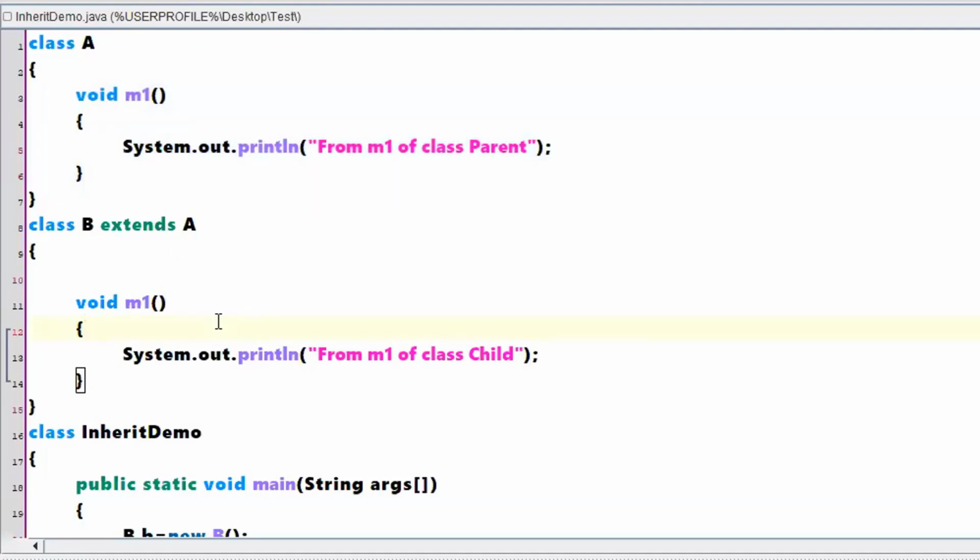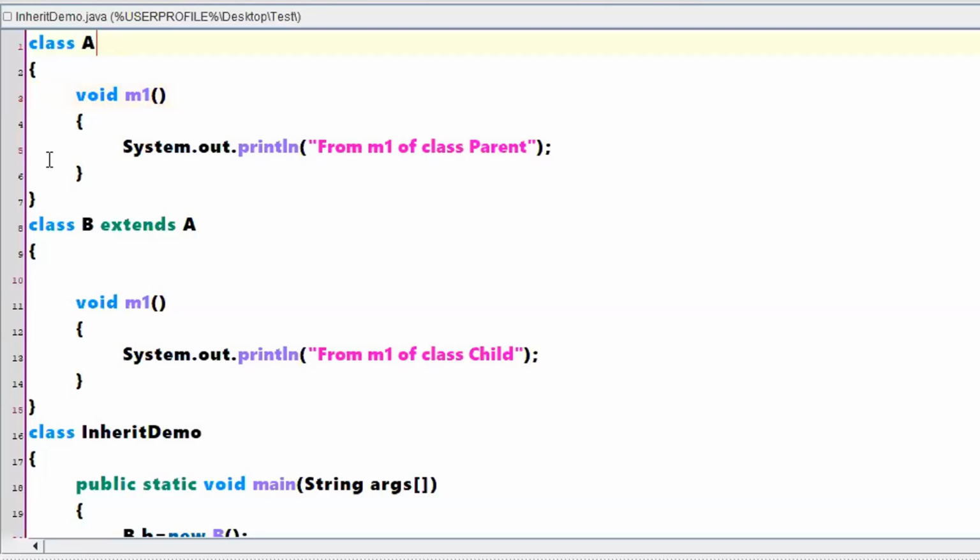Now the scenario is different. I know that there is a method M1 in class A, but my requirement is that I don't want to use the definition given for M1. I want to give my own definition with respect to class B. This is something like, for example, in one college there are a few rules for internals, and you write an open book test, but other colleges will not use that kind of structure.